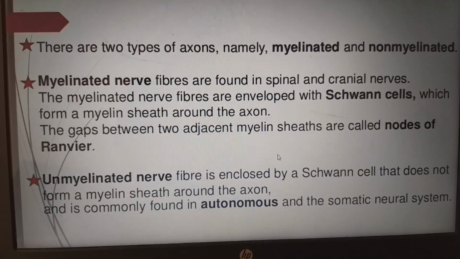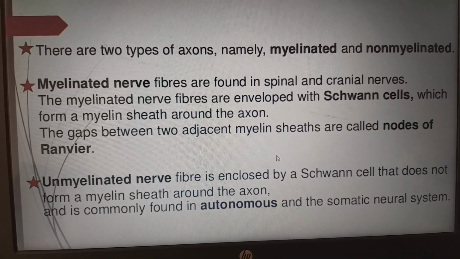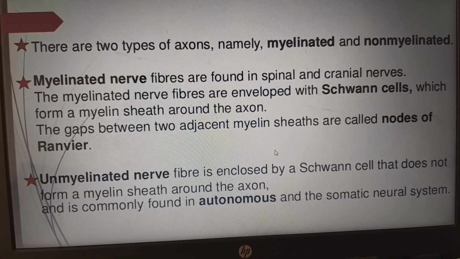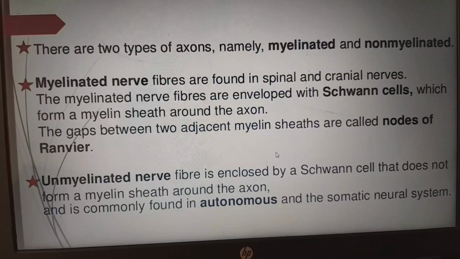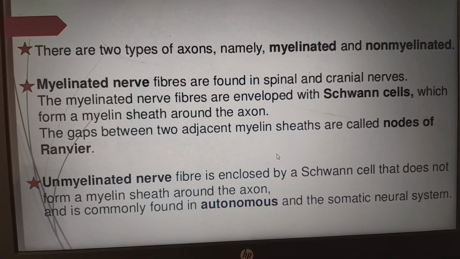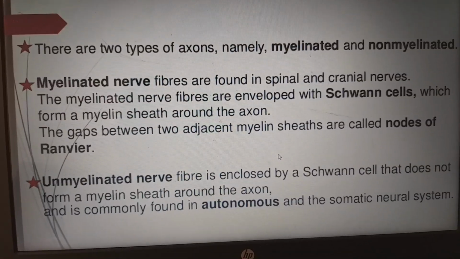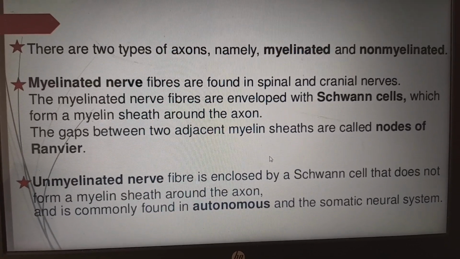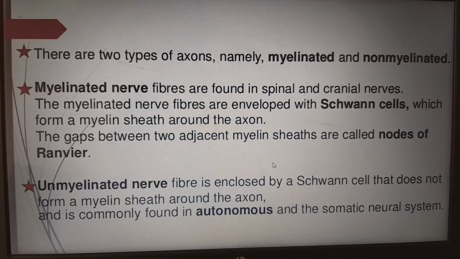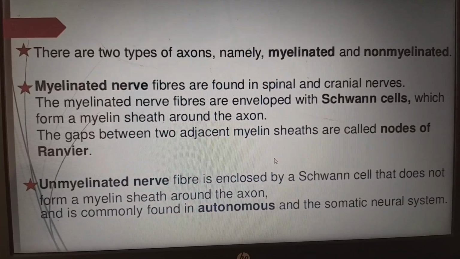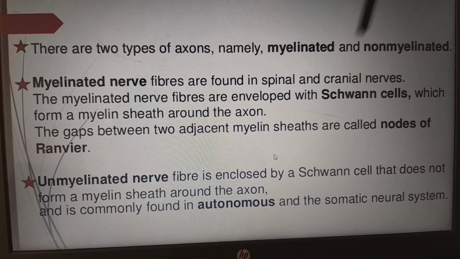Next, there are two types of axons, namely myelinated and non-myelinated. Myelinated nerve fibers are found in the spinal cord and cranial nerves because they work very fast compared to unmyelinated fibers. In order to carry the message to and fro, we need the myelination. Because of that they are present in the spinal and cranial nerves.